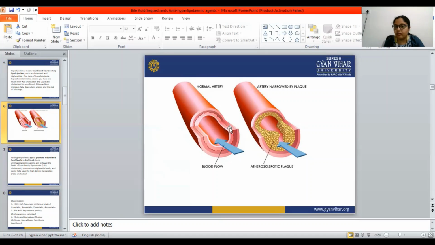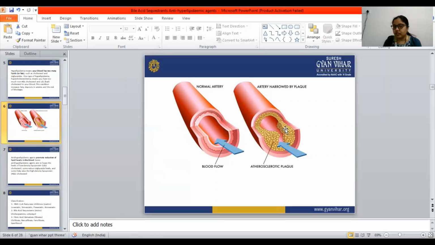This is the normal artery in which the blood flows smoothly, but when the plaque forms inside the artery, that blocks it. This fat and cholesterol deposited inside the wall of the artery may create a blockage of the blood.